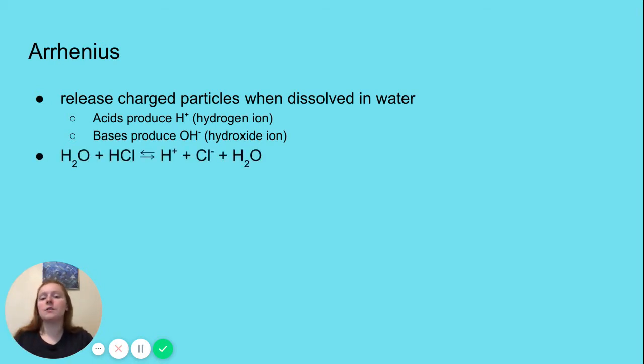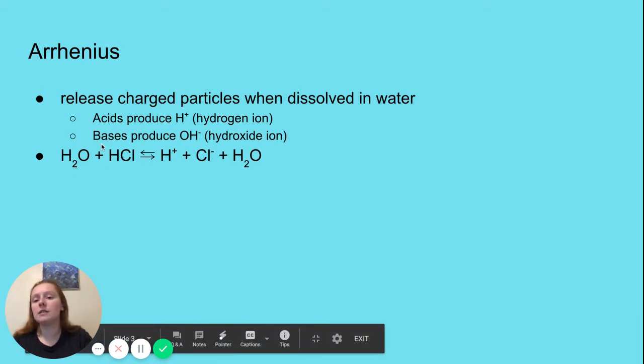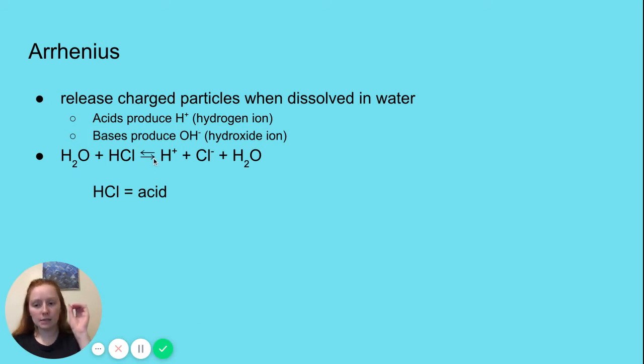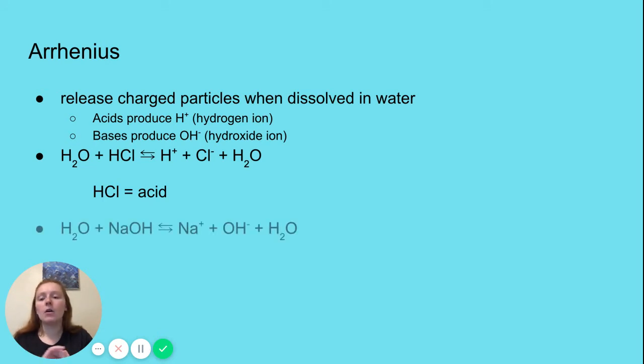So if we look at this first chemical right here, we have water plus HCl. This is hydrochloric acid. When that is dissolved into water, hydrochloric acid breaks down into H+, Cl-, and of course water. The HCl is the acid there because it produces the H+. Now over here we have NaOH mixed with water. NaOH is sodium hydroxide. If you hear the word hydroxide, you should automatically think, oh, that's a base. And we can see that the sodium hydroxide dissolves and produces OH- as it's dissolving.